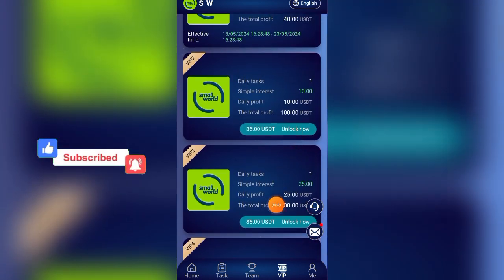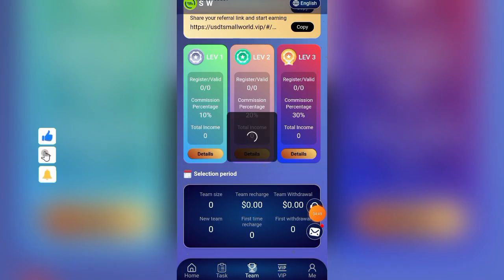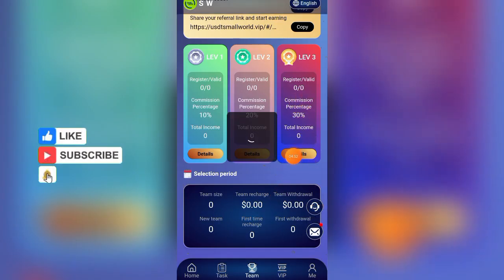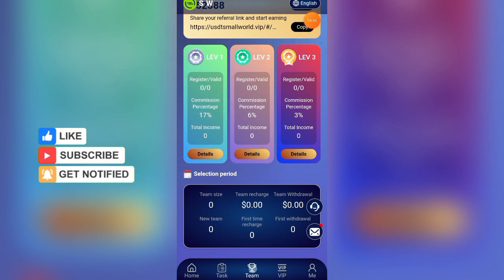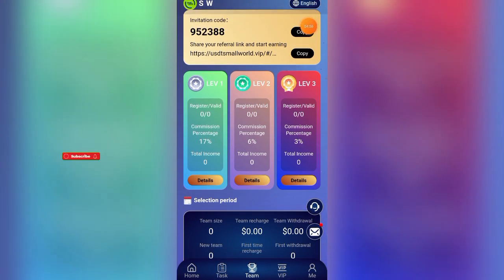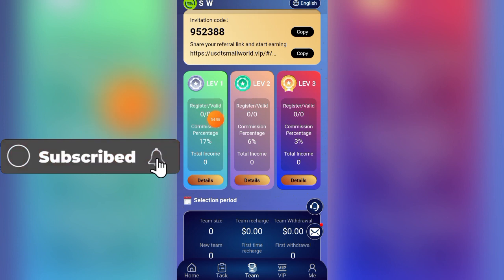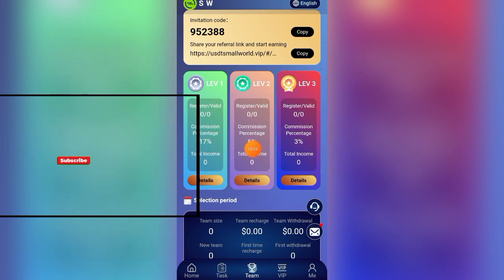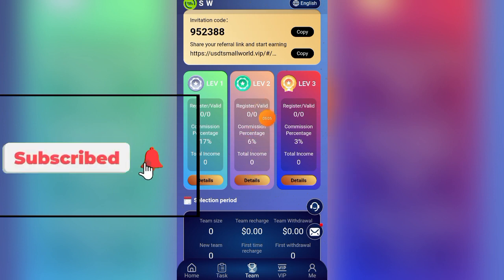So there are other ways you can earn from this platform. If you want to earn in other ways, what you need to do is just come to team. Invite your friends to earn more money. Click on this place to copy your referral link and share it with your friends. When your friends register and deposit, you're going to earn 17% from the first person's referral. Second person referral, you're going to earn 6% of the deposit, and third person referral, you're going to earn 3% of the deposit.